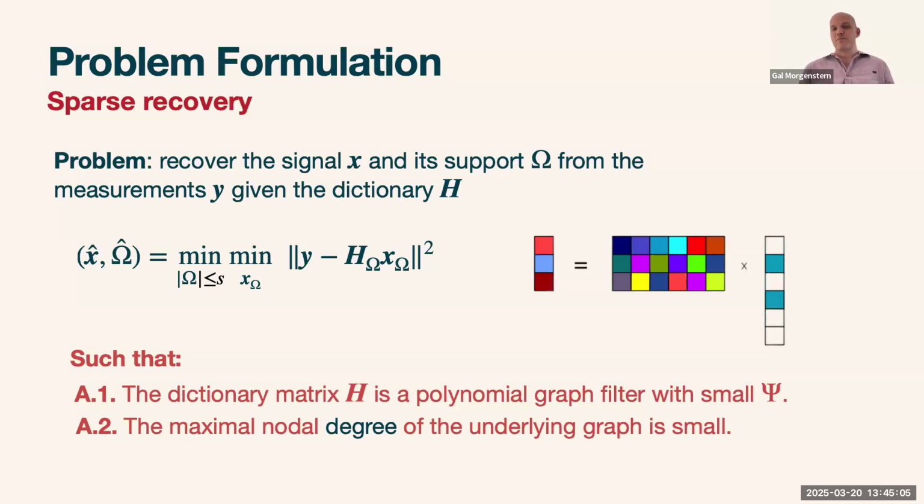In order to make this problem more interesting and more related to graphs, we have several assumptions that we're going to use. One is that the filter is a graph filter, and we're going to touch on this later. The second is that we have some more assumptions on the graph, in this case that the maximal nodal degree is small, or not too big. Instead of looking at the sparse recovery problem directly, we solve the least squares problem in the inner minimization problem.